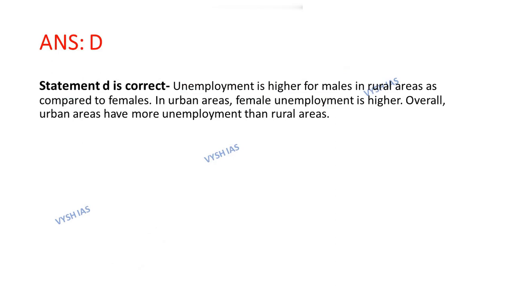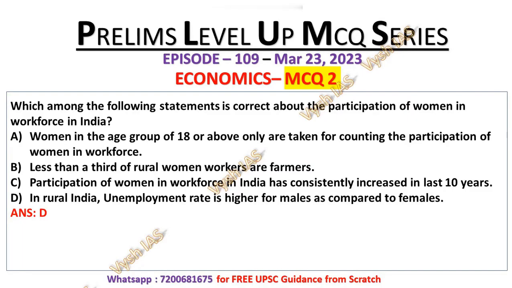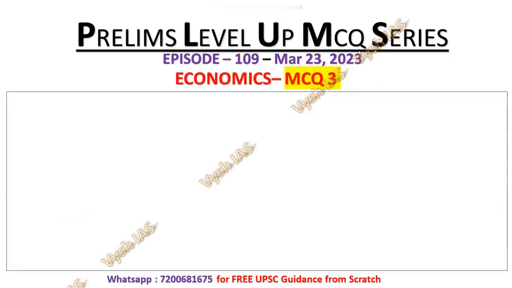I will explain statement number D. It is correct because unemployment rate is higher for males in rural areas as compared to females. In urban areas, female unemployment is higher. Overall, urban areas have more unemployment than rural areas. That's why statement number D is the correct statement.